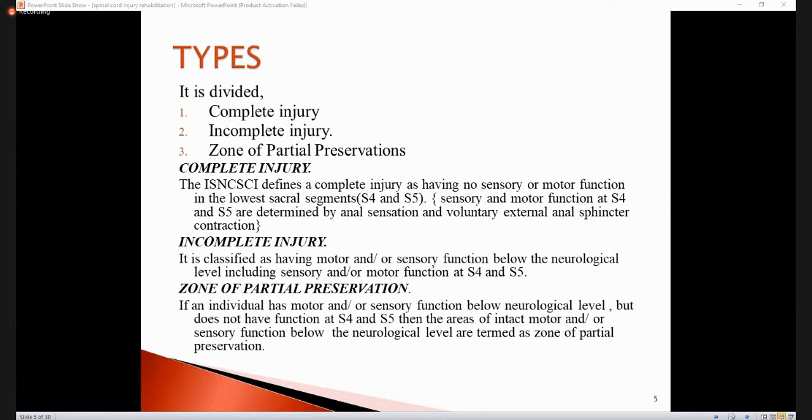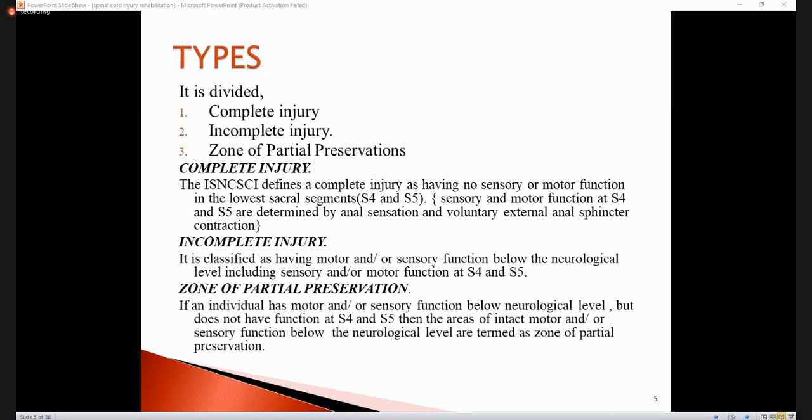Incomplete injury is classified as having motor and sensory function below the neurological level, including sensory or motor function at the S4 and S5 segments. So the difference is that the person has motor or sensory function at the S4 and S5 sacral segments.